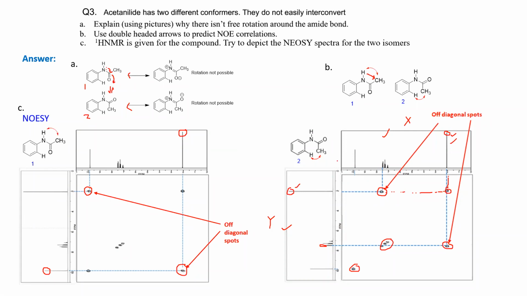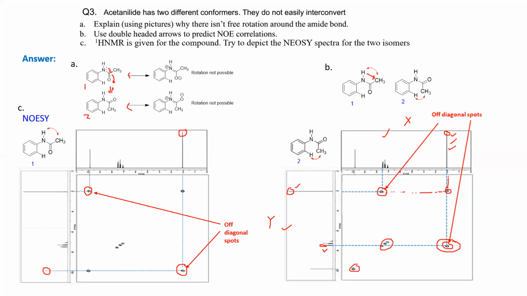How to get the spot? You have to take the methyl here. You have to find out where the methyl is in the x-axis and where the aromatic orthoproton is in the y-axis. Those two will be interacting to give one off diagonal spot. So here you have the methyl from the x-axis and here you have the aromatic orthoproton from the y-axis. If you extrapolate those two, where they meet, you will have the off diagonal spot.